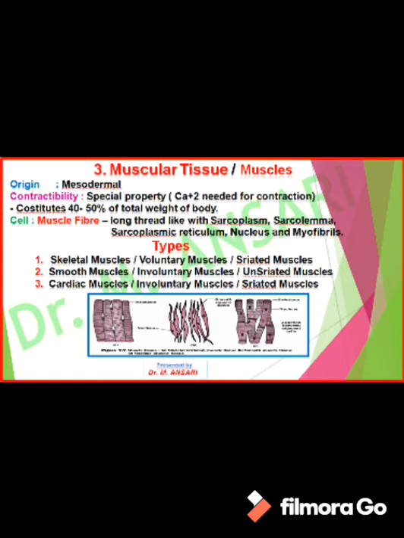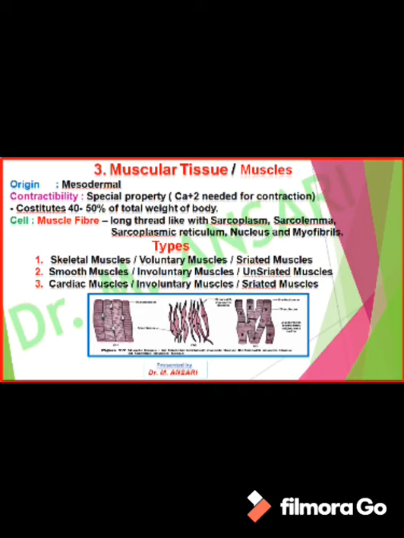The cells present in muscle are long thread-like and are called muscle fibers. These muscle fibers have cytoplasm called sarcoplasm, covered by sarcolemma. Its endoplasmic reticulum is called sarcoplasmic reticulum. It also has a nucleus and mainly the presence of myofibrils.